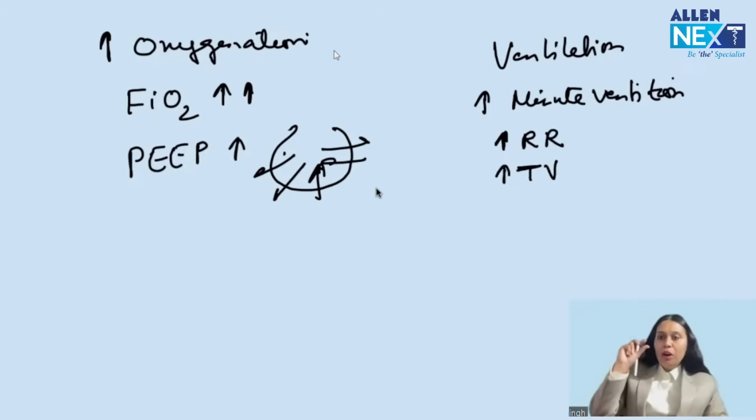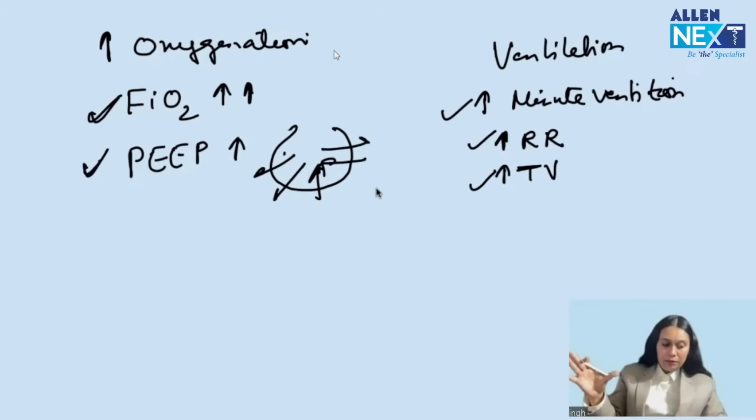So any question on what changes we will make depends upon the patient's ABG. If oxygenation is a problem, we increase FiO2 and PEEP. And if ventilation is a problem, we increase the minute ventilation, that is, respiratory rate and tidal volume. So this is very important. Keep it in mind. Okay.